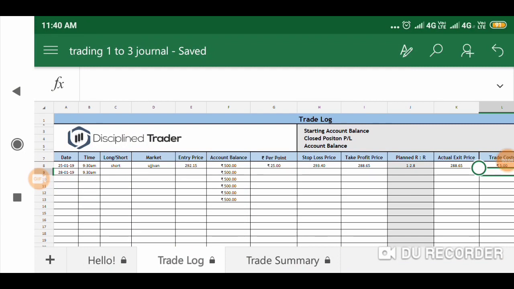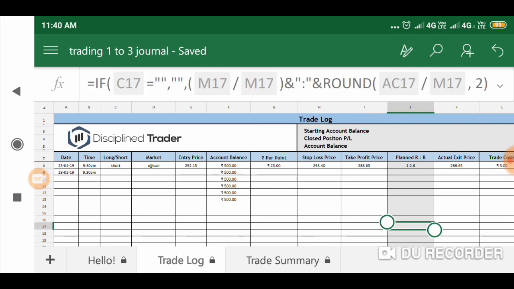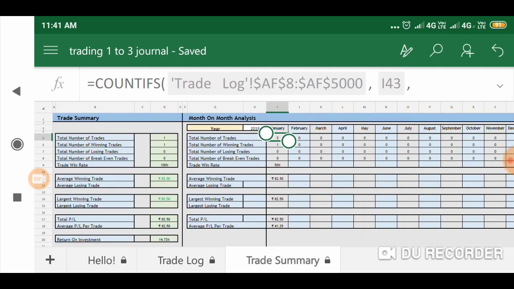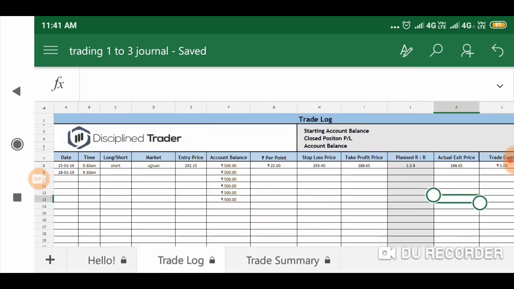Today I am going to share the trading journal Excel sheet that may be useful to traders. I just copied this Excel sheet from a YouTube channel called Discipline Traders. I'm not the creator of this Excel sheet, but it's a good Excel sheet. It calculates your reviews, monthly reviews, everything. I am amazed with that.